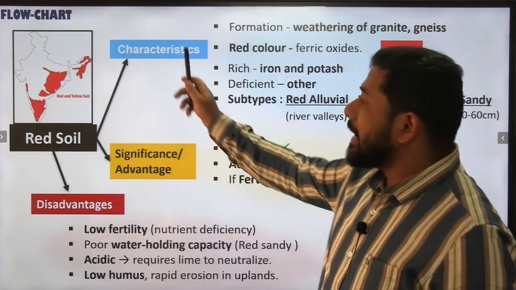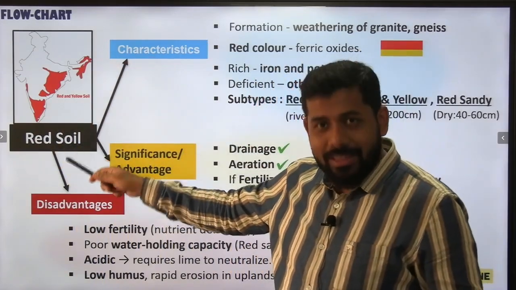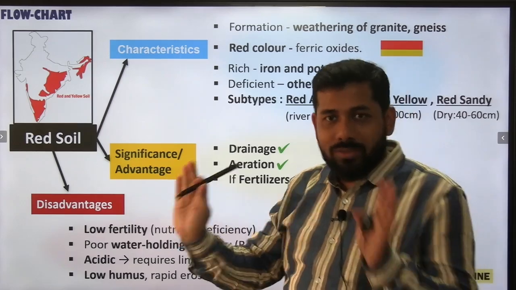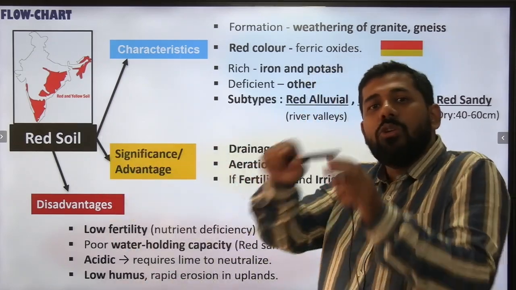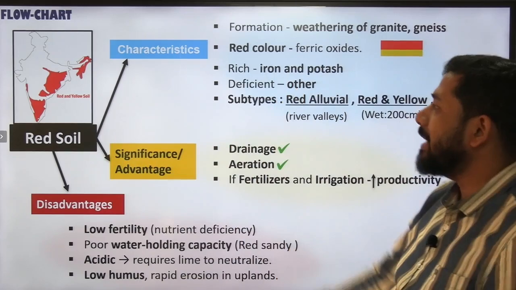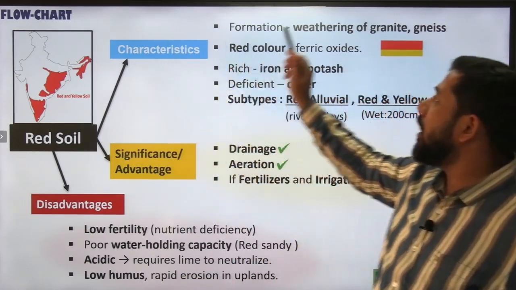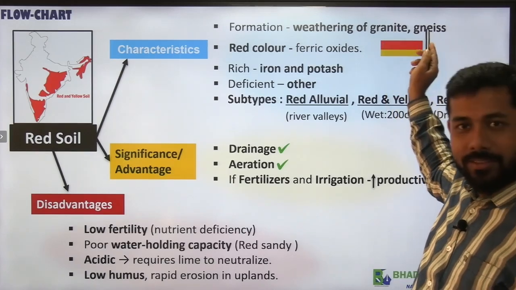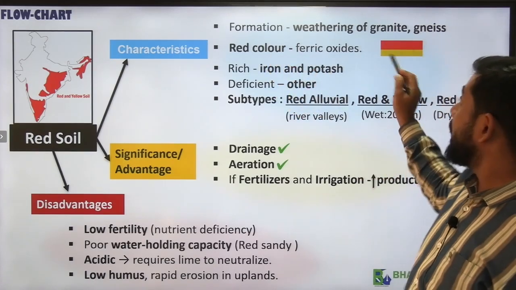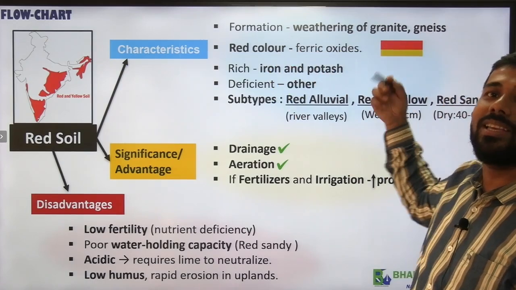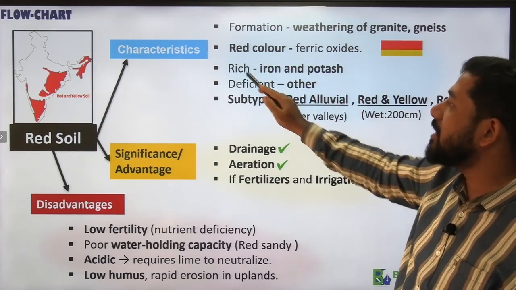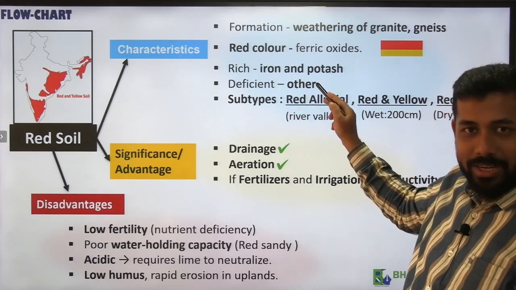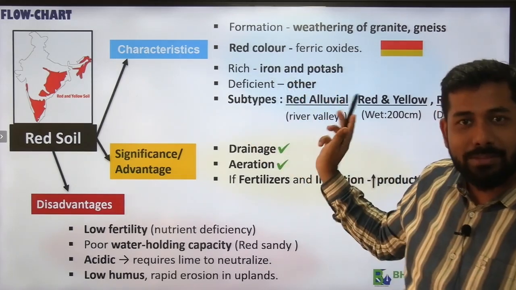This is kind of a flow chart, whatever we have read so far, we can compile in one format. What are the characteristics of red soil? They are formed by weathering of granite. They are red in color, but the upper layer is red and the lower layer is a bit yellowish. They are rich in iron and potash. Other minerals are deficient. It has three subtypes that we have discussed.